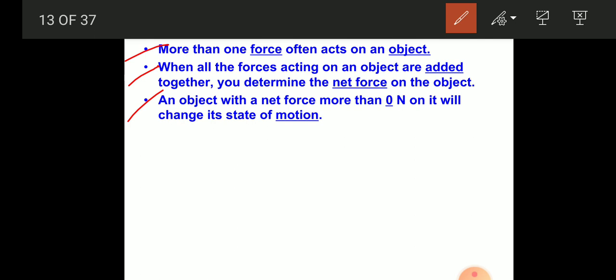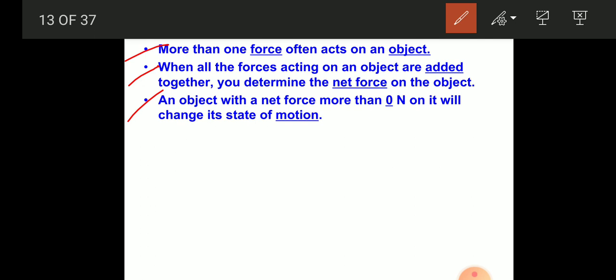So I hope you all have understood about the direction of force. So we define that force is a physical quantity having both magnitude and direction. I hope you all have understood the definition of force and about the magnitude and direction of force and how the force is measured, right? So what is force? Force is a push or a pull acting on an object. Force is measured by the unit Newton. Newton is the unit used to measure force.